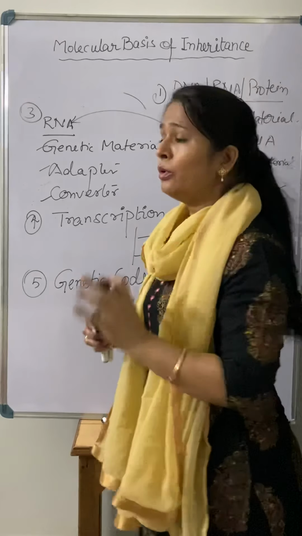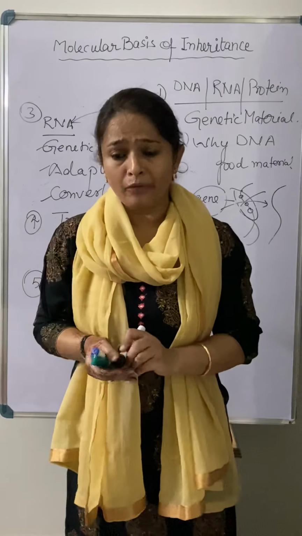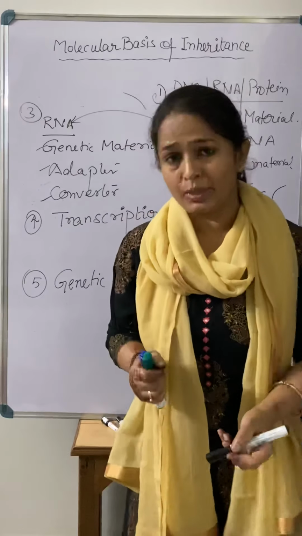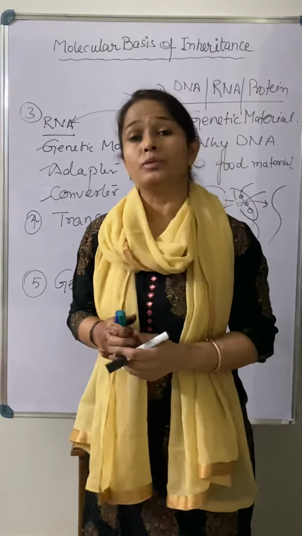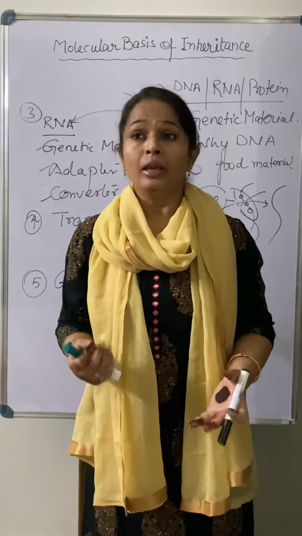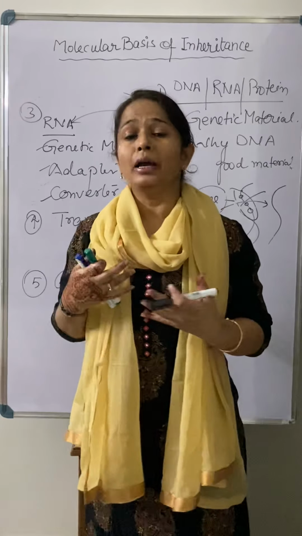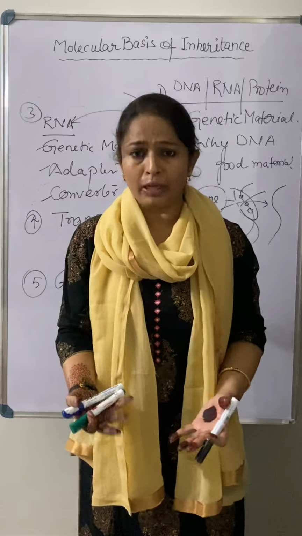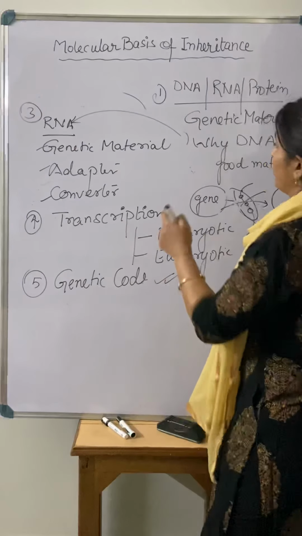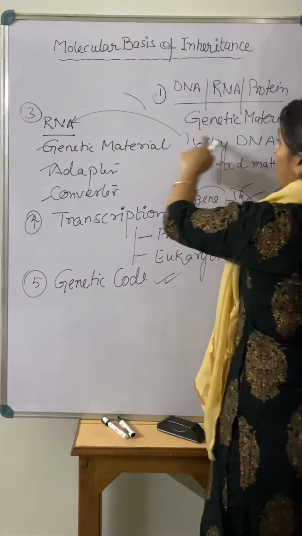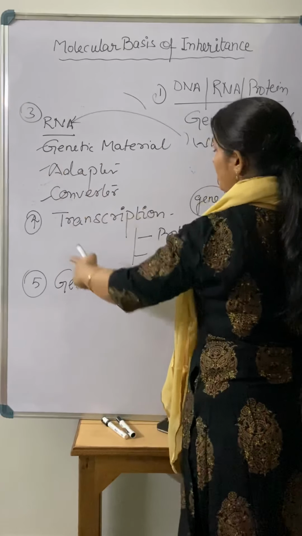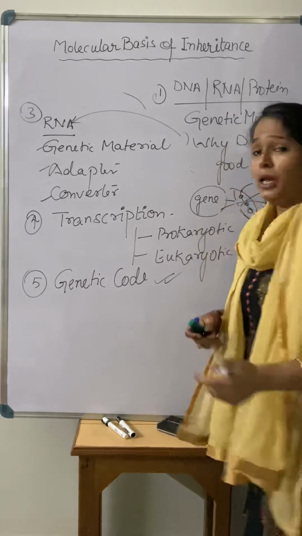Now you know very well, and I have told you a number of times, whenever genes express their phenotype, they express it in the form of protein. All the phenotypes in the body are shown or done by protein. So it means ultimately whatever information is coming from DNA to RNA, RNA is read using that genetic code to make the protein.